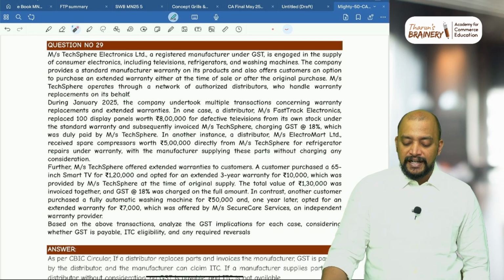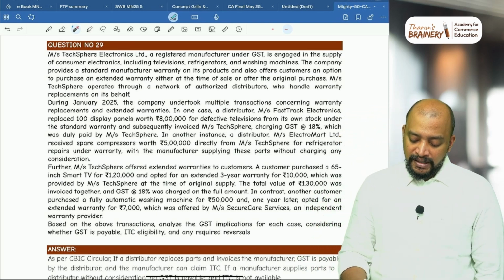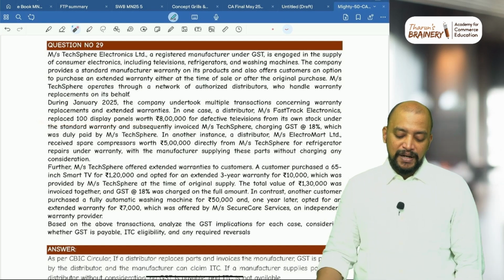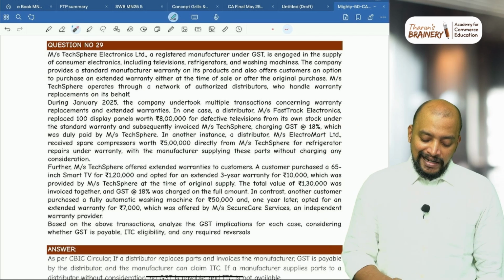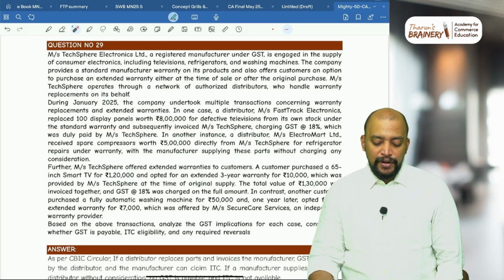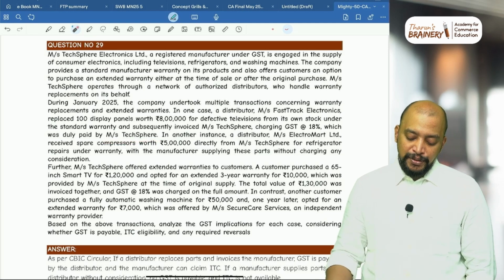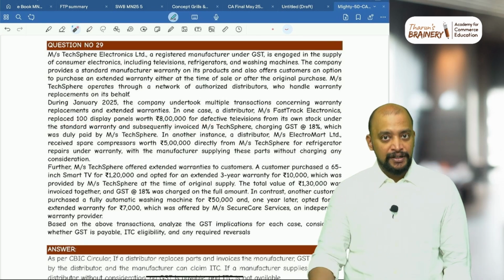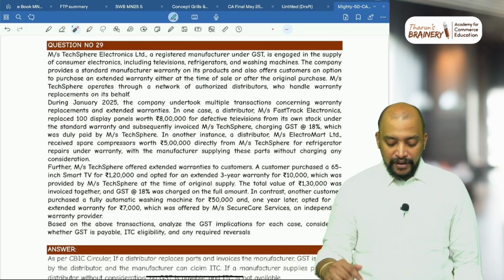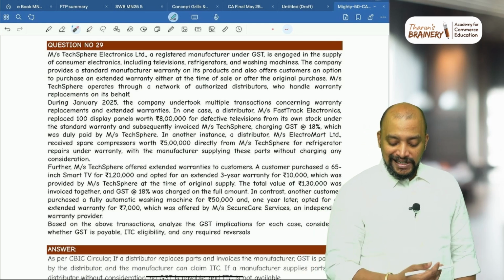During Jan 2025, the company undertook multiple transactions concerning warranty replacement and extended warranties. In one case, a distributor, Messrs. Fast Track Electronics, replaced 100 display panels worth rupees 8 lakhs for defective televisions from its own stock under the standard warranty and subsequently invoiced Texpeer charging GST at 18%, which was duly paid by Texpeer. Basically, the distributor replaced 100 display panels for defective televisions out of their stock, and they are raising an invoice to Texpeer charging GST at 18%.